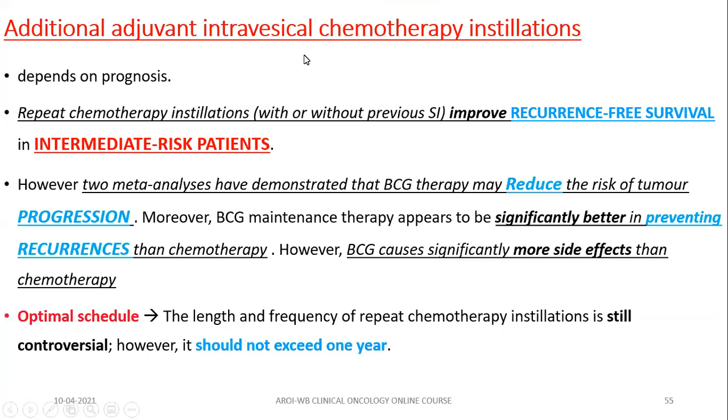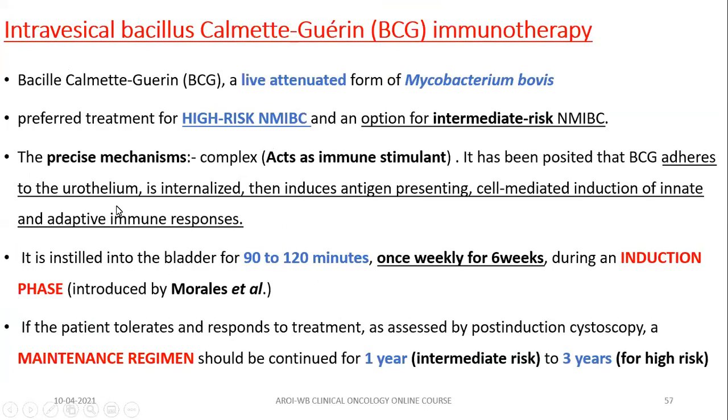Additional intravesical chemo has a role for intermediate risk patients, and you have to give this for up to 1 year. Remember, it does reduce the chance of recurrence, but it cannot reduce the chance of progression. For this, you have to give intravesical BCG.